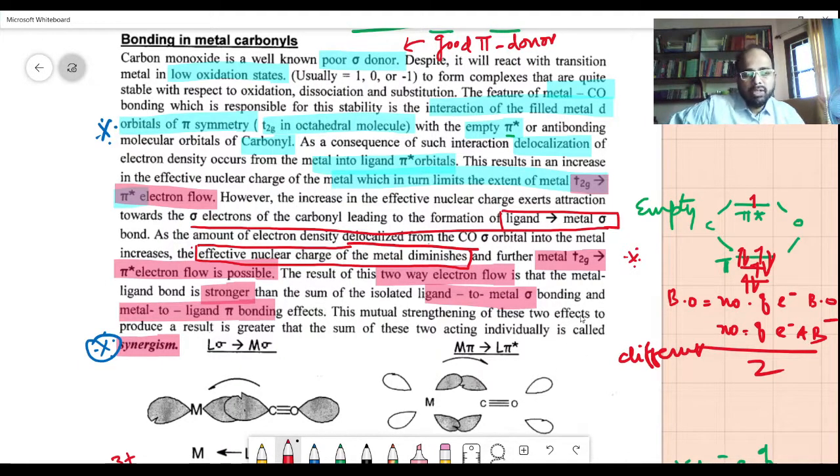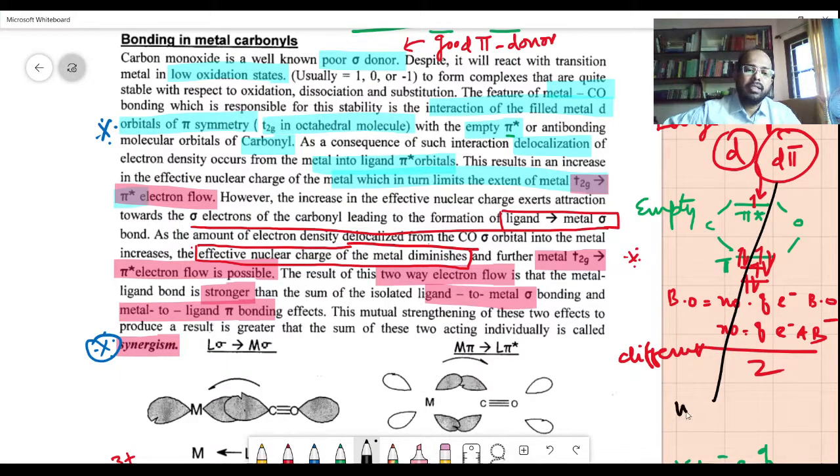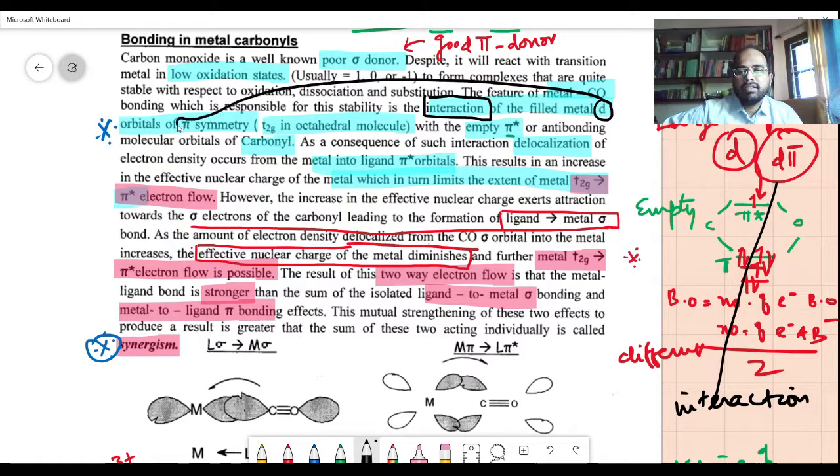However, what happens is, because of the large size and empty d orbitals, there is an interaction of this d and pi. We call this the d pi interaction. Okay, this is what is being mentioned here: interaction of the filled metal d orbitals of pi symmetry. Remember, this is some kind of misnomer. It is called a d orbital, but it has something like pi symmetry.